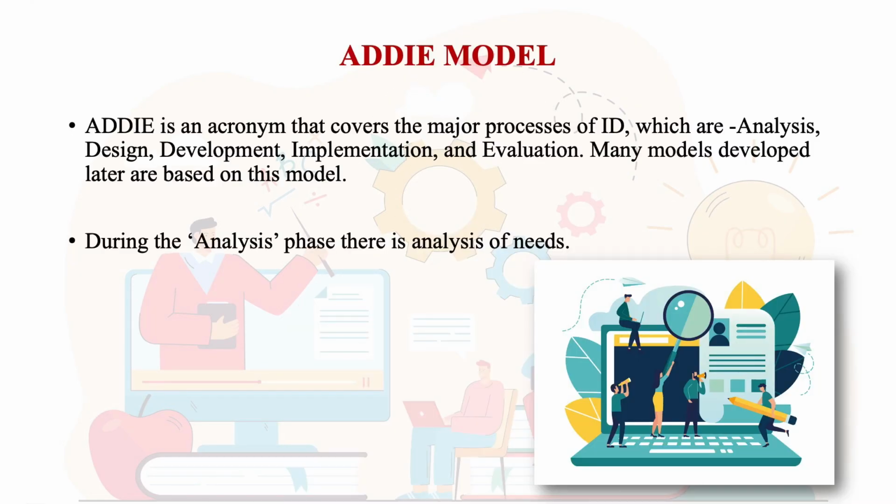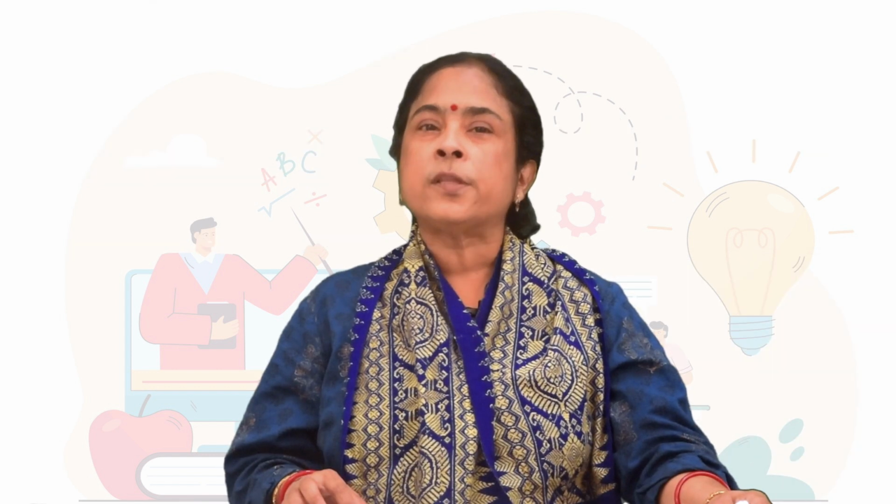As I said, this model begins with the process of analysis. And what do we do during the analysis phase? We analyze needs. What are learners' needs? What should they learn? If they are school children, they don't determine their learning needs.